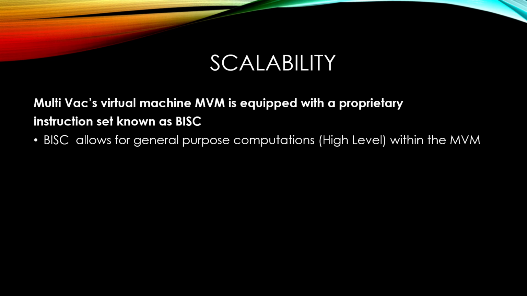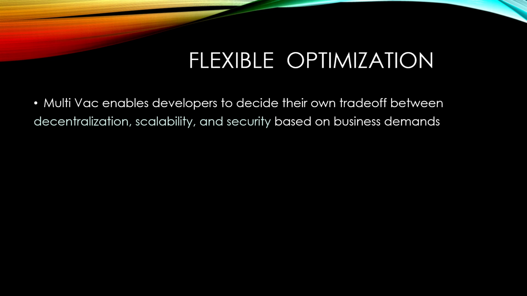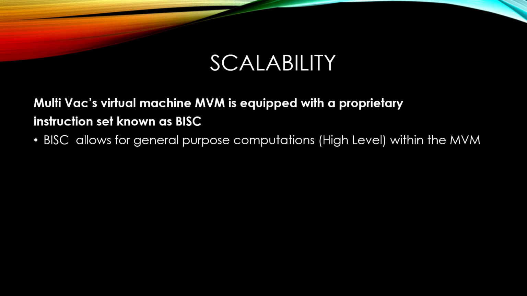However, if you cannot handle complex computations, that throughput is going to go right out the window, because your network is going to be rather slow, because the transactions it's trying to process are too heavy, and it will slow down the throughput drastically. So with BISEC, the blockchain instruction set that they developed for their virtual machine, this solves that problem.